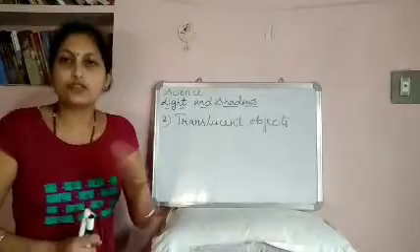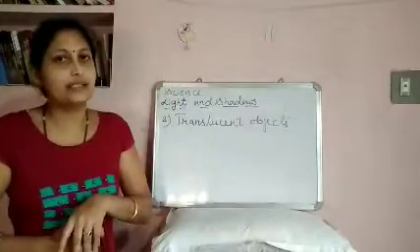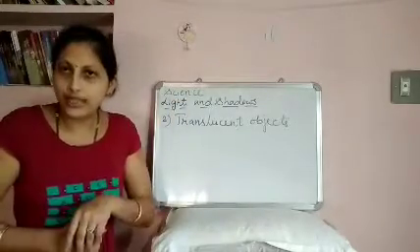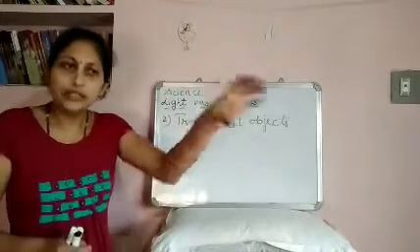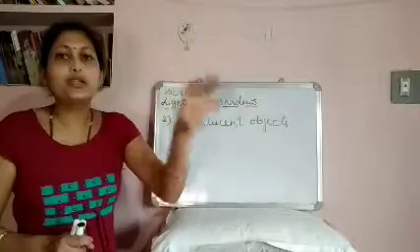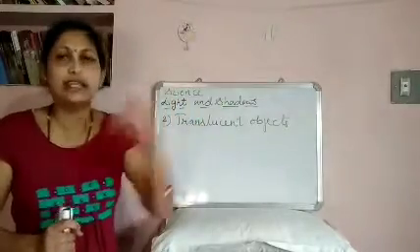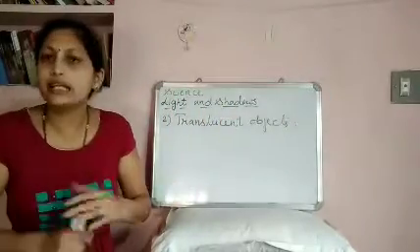For example, frosted glasses, like designs made in the glass. In your window glass, they might have made some designs. It allows light to pass through, but you cannot see the images clearly. What is next to the glass, you cannot see clearly.